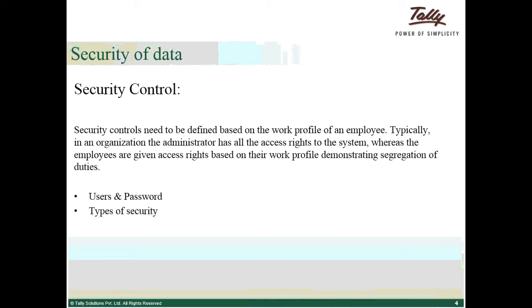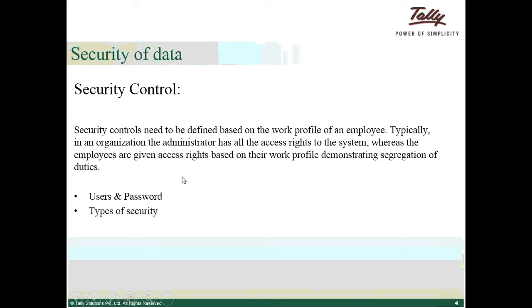And we have one more data entry operator, we are supposed to only view the transaction and print the transaction, but not to alter or delete the transaction. And we will have one more data entry operator who can delete or alter or pass a new transaction also. So based on the rights, you can create the data entry operator and you can assign limited access to the data entry operator using security control.